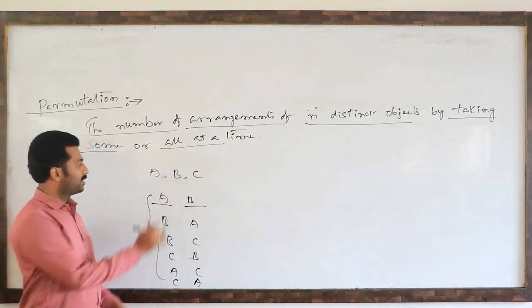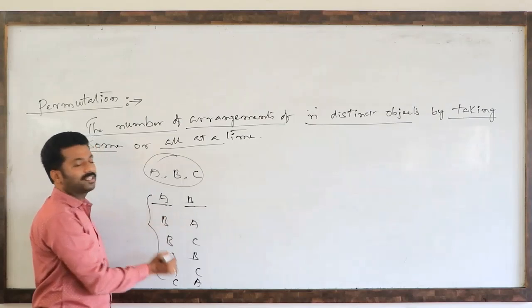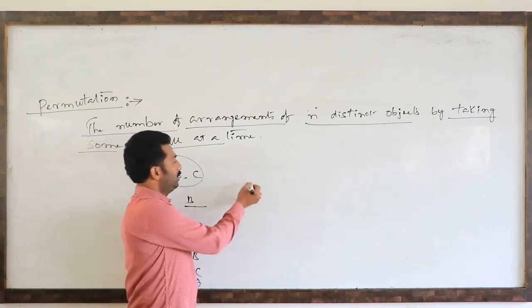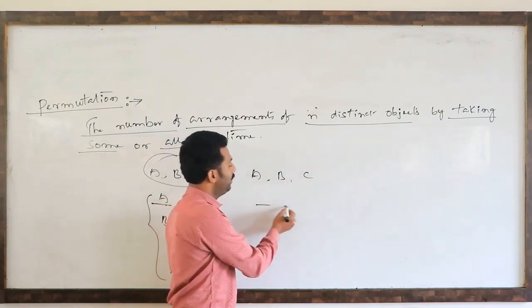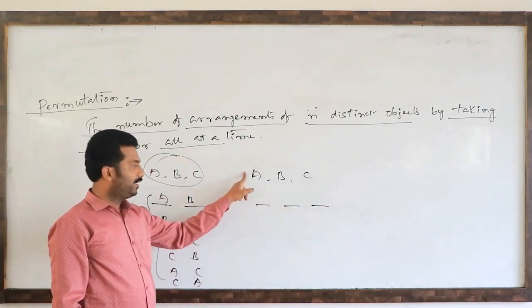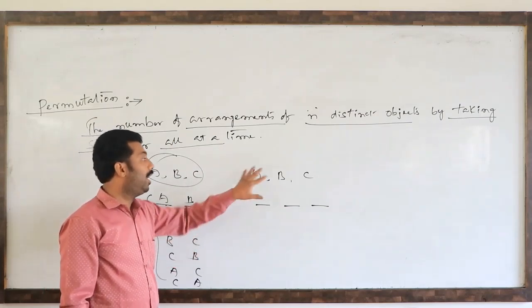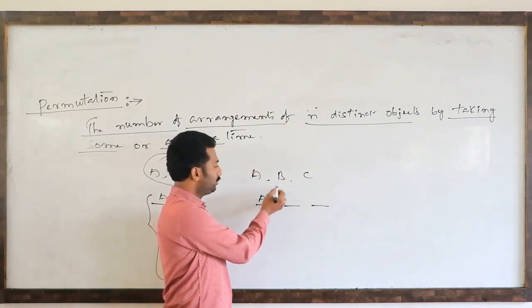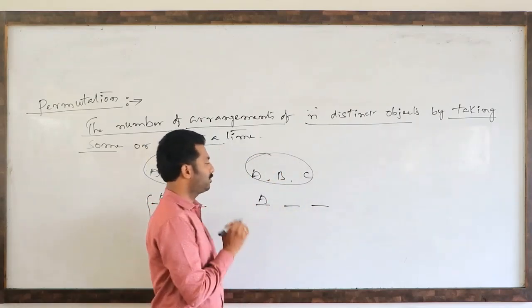Means in this case, three objects are there, only two objects at a time we are selecting. Or suppose three persons are there, A, B, C, and three vacant seats are there. In how many ways can we fill up? Three seats, three blanks, means three persons, three blanks. So all at a time we have to take. All at a time means, you observe, these are the given objects, vacant seats are three. How many ways can we arrange?